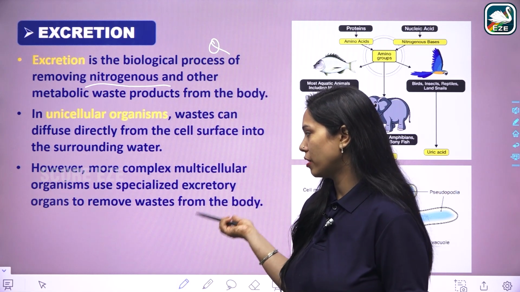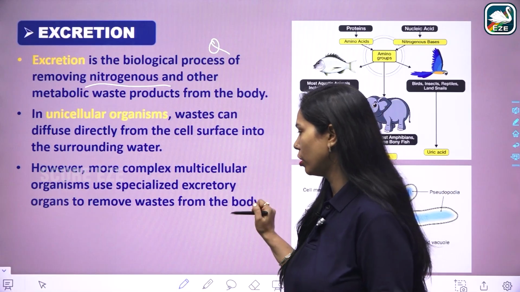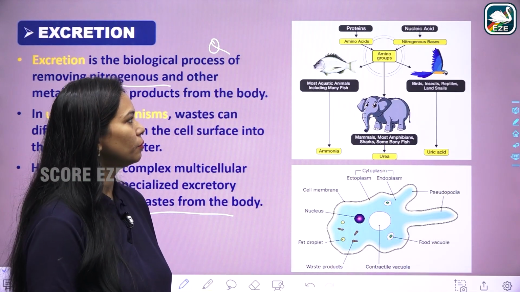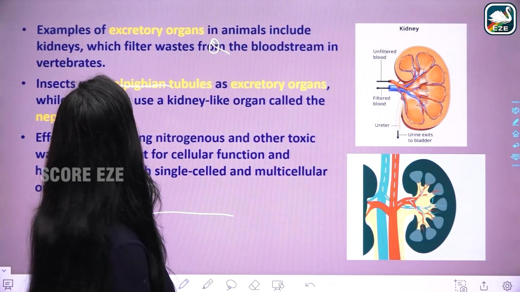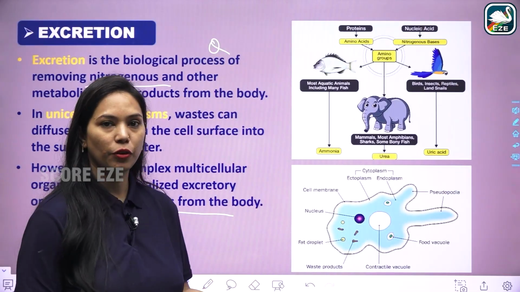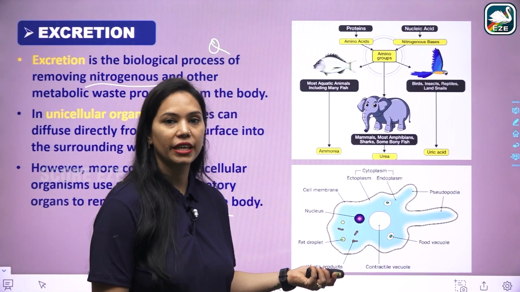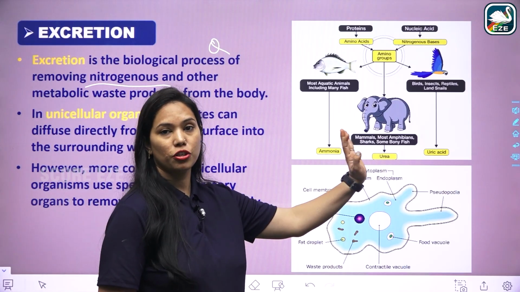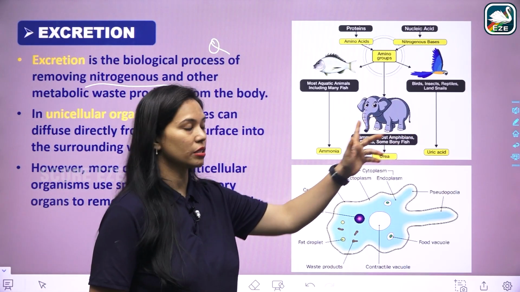However, the multicellular organisms use a specialized excretory organ to remove the nitrogenous waste. And what is that? Basically, if you are talking about human beings, then we have the kidneys. So, see, on the basis of nitrogenous waste material, what are the products?